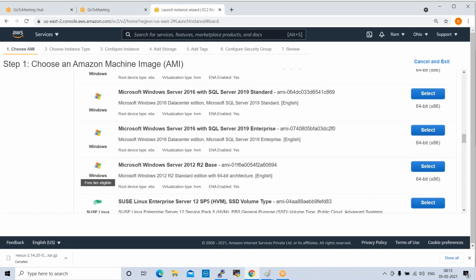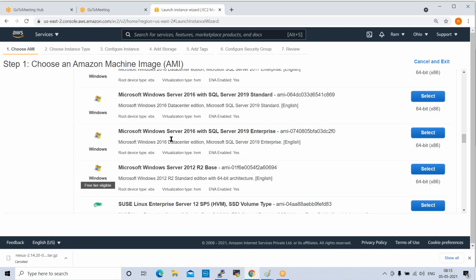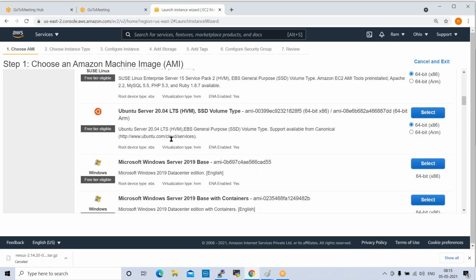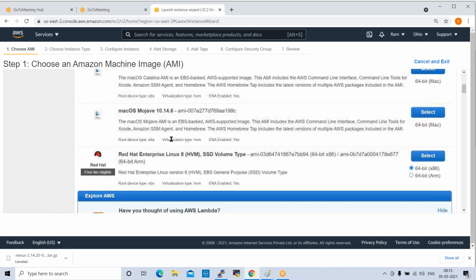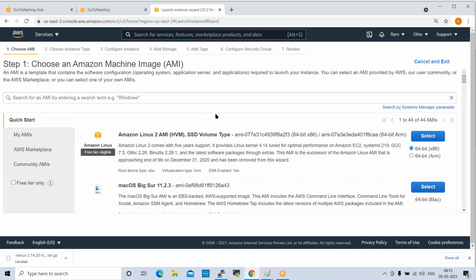Fine. In real time, we will select paid versions. Free tier means it will give you the minimum configuration: 1 GB RAM, 1 virtual CPU. That is not enough for real projects and real applications.